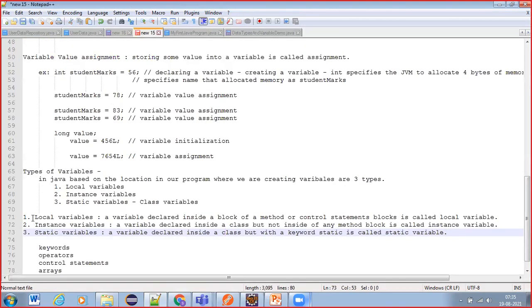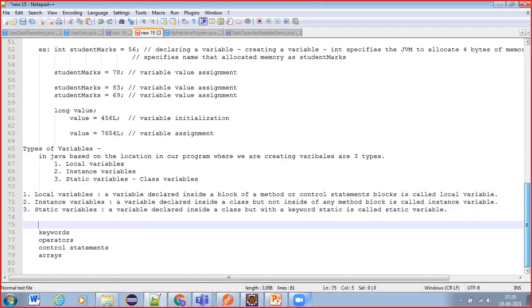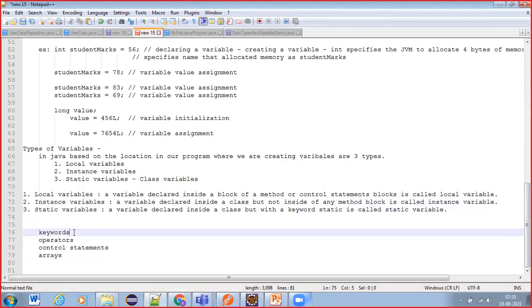So within these three types, as of now, you can try to understand local variables, instance variables and static variables. Just try to remember the statements I have given. You will get the understanding as we go further in other sessions. Okay, is it clear, guys?